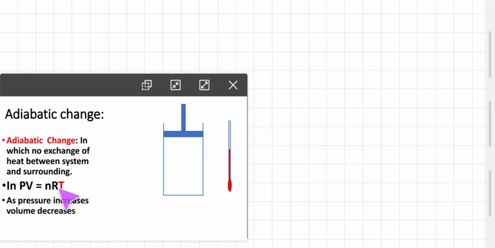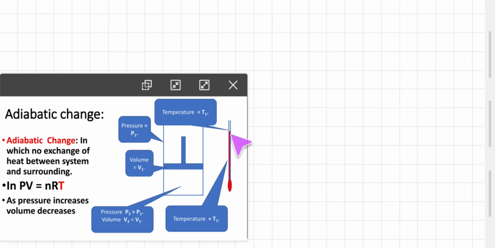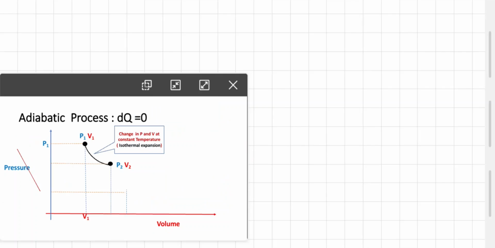In PV = nRT, as pressure increases, volume decreases. In case of adiabatic change, initial P1, V1 and temperature T1. When adiabatic compression is observed, the temperature is increasing, and in the reverse case it is decreasing. So this is adiabatic change, in which dq is equal to 0, that means no heat is exchanged.